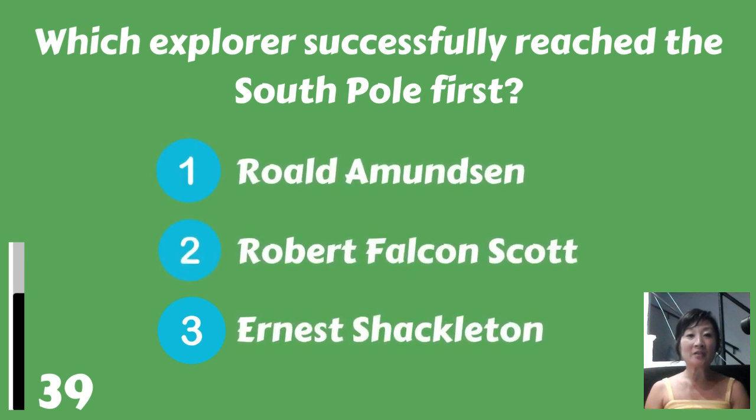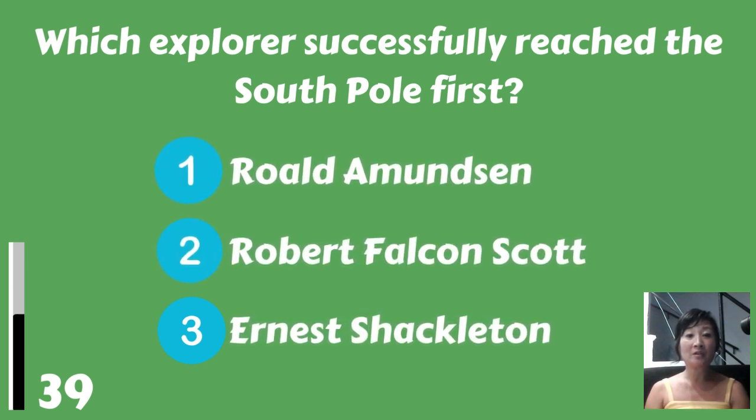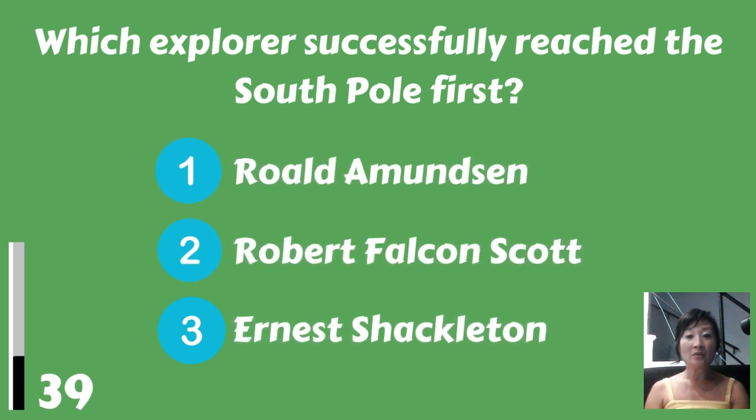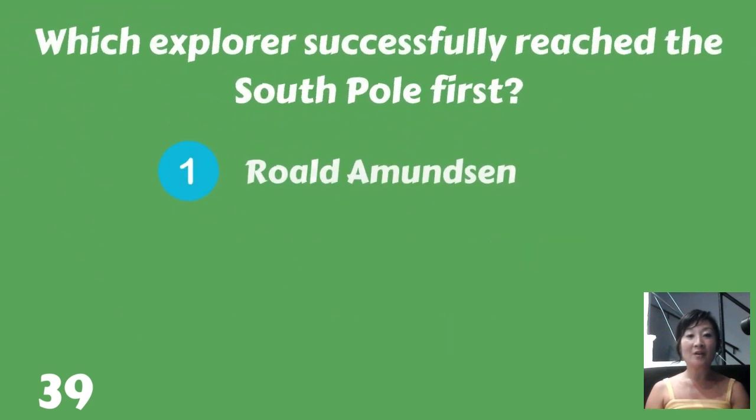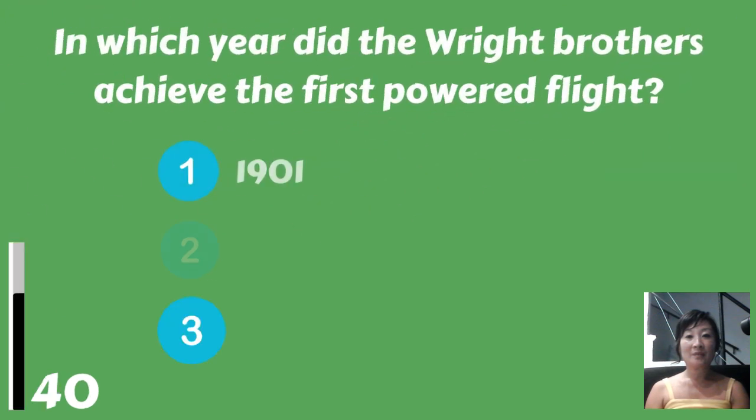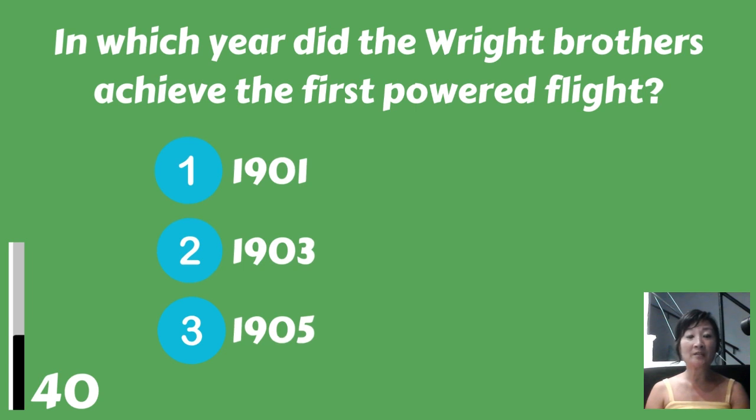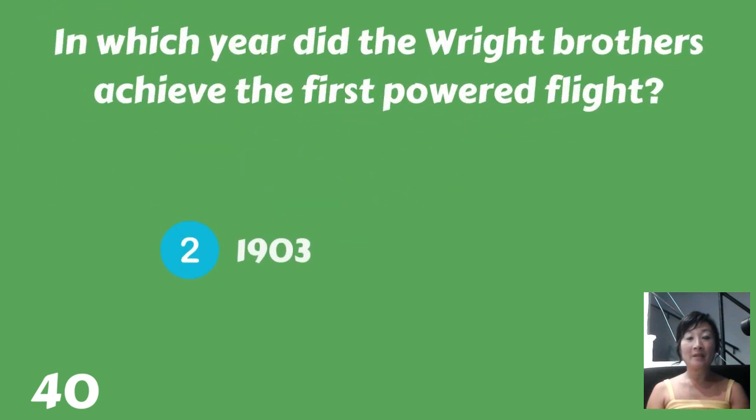Which explorer successfully reached the South Pole first? Roald Amundsen, Robert Falcon Scott, or Ernest Shackleton? Roald Amundsen. In which year did the Wright brothers achieve the first powered flight? 1901, 1903, or 1905? 1903.